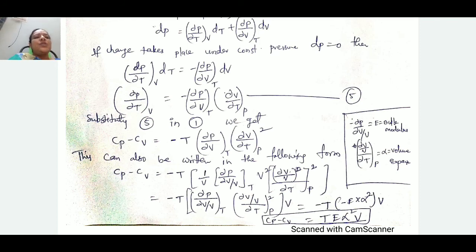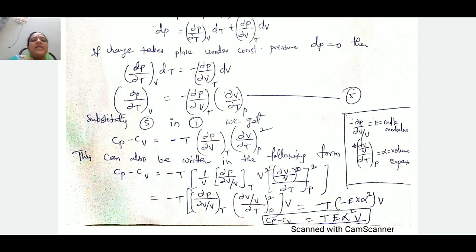Similarly, dou V by V, that is change in volume, the volume strain, can be written as alpha, that is dou V by V by dou T at constant P, which is equal to volume expansion. This is denoted by alpha, and this is the bulk modulus. Substituting these two in this equation, we get minus T.